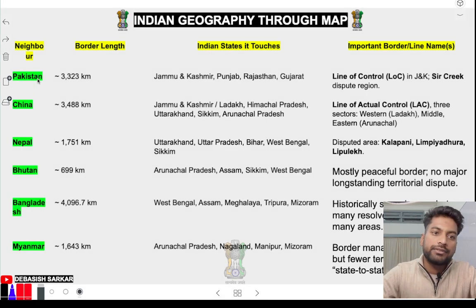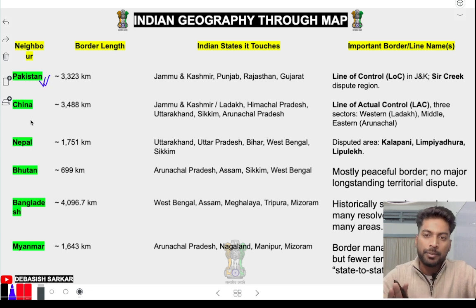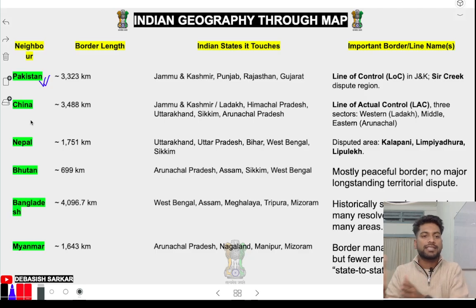First, our favorite neighbor, that is Pakistan. Pakistan is very important for business. How come? You will get to know later on. If there is no Pakistan, there will be no business. Why? Because most of the businessmen are doing business in the name of war, like the armed mafia, the medical mafia. If there is no Pakistan, these people will starve, because in the name of Pakistan they can sell their arms and ammunition, their weapons, then your medical equipment, everything. So Pakistan is business.